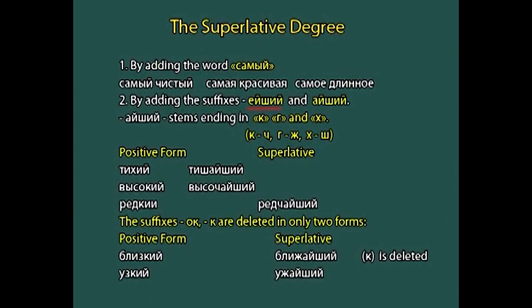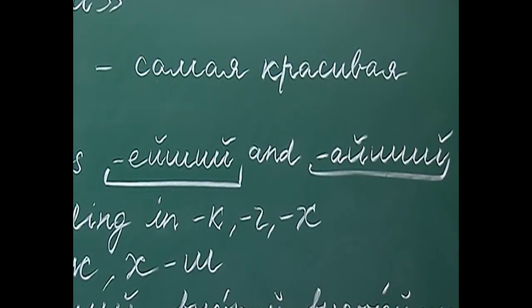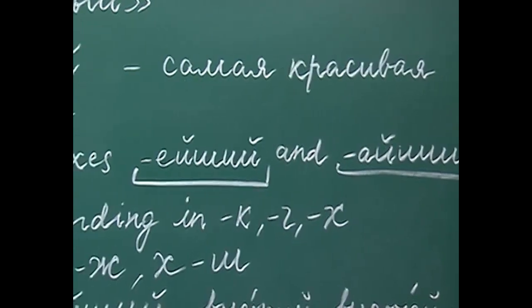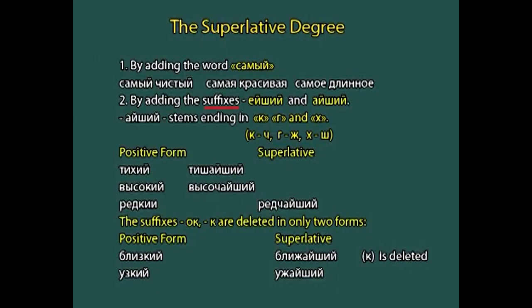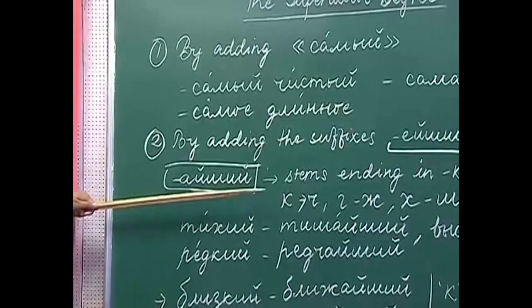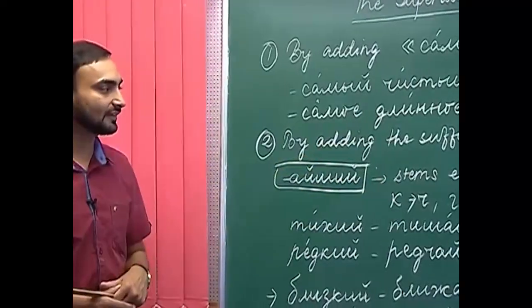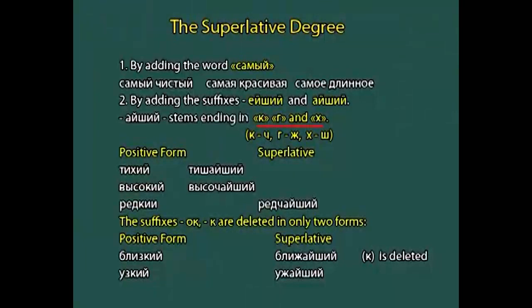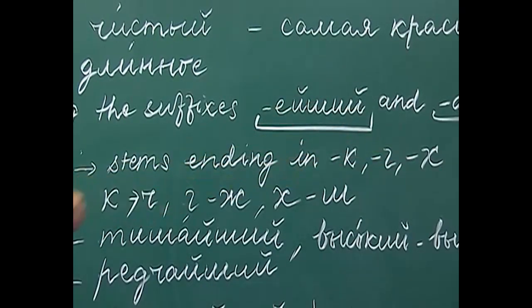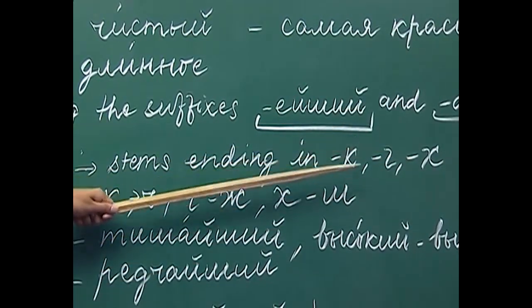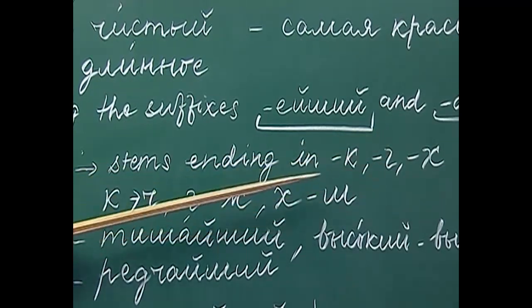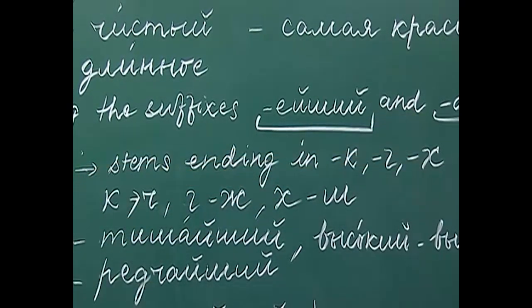When are we supposed to use I-she and when ye-she, that we will look at in some of the examples. Let us first start with the suffix I-she. I-she is used with the adjectives whose stems end with these three consonants, either k or g or h, and while forming the superlative degree some consonant alternation also happens. So, these three consonants undergo alternation.